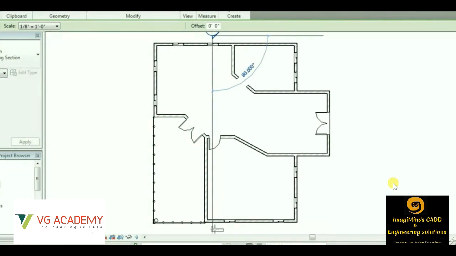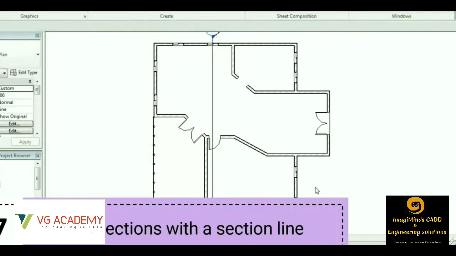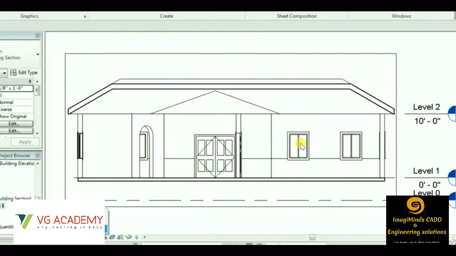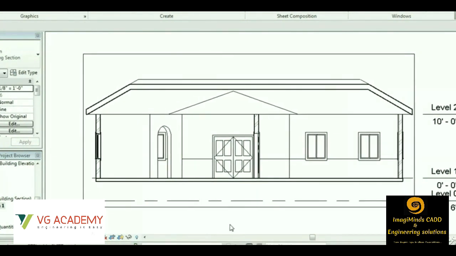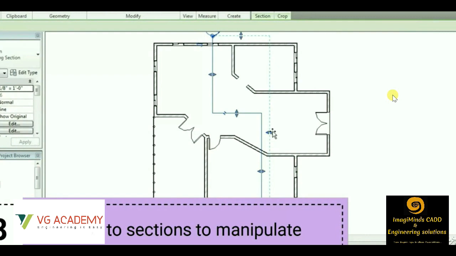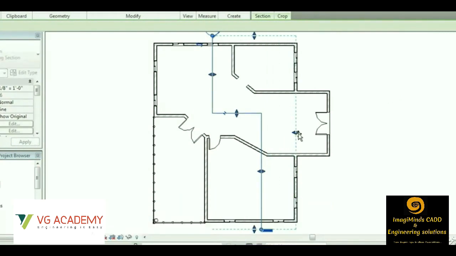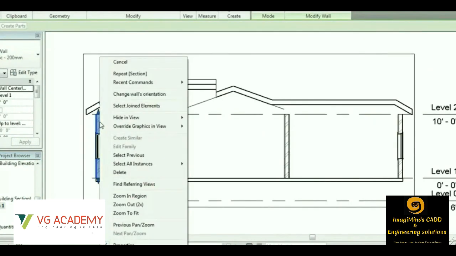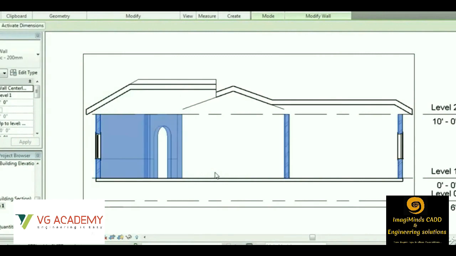So next comes the concept of section. This is the sectional line you can see. Once the sectional line is drawn, in AutoCAD we used to take reference lines for the sections, and from those reference lines we had to create the sectional drafting. But in Revit we just draw the sectional line and we get the sectional view. So this is the most important and interesting feature of Revit. It reduces a lot of time drafting the section, and like this the section is generated automatically, so there is no chance of any error, right?